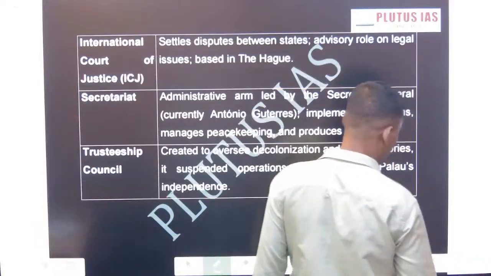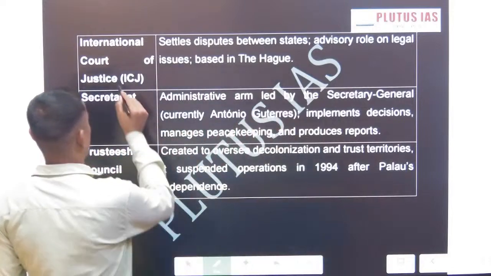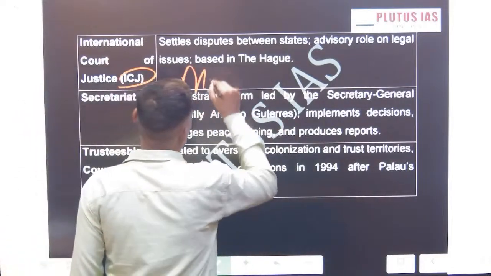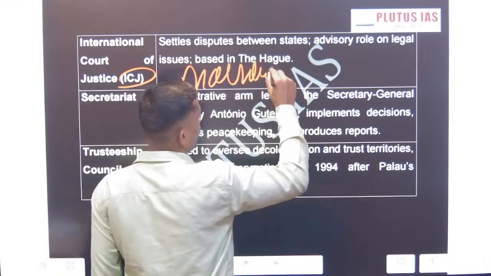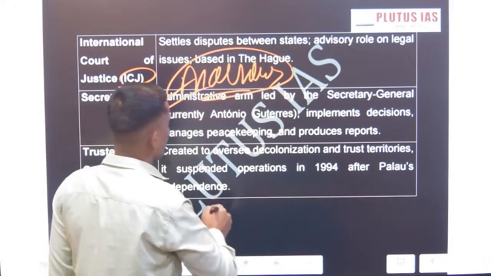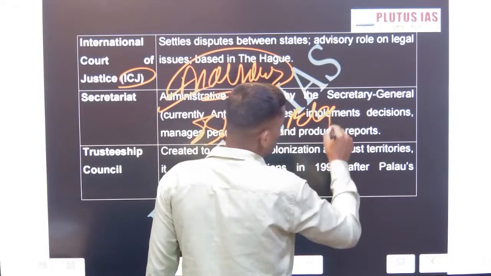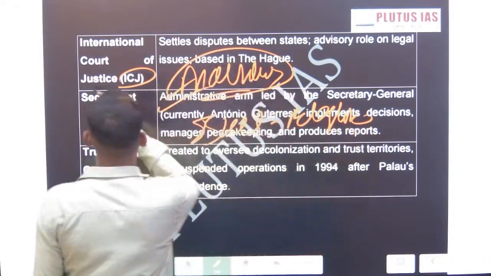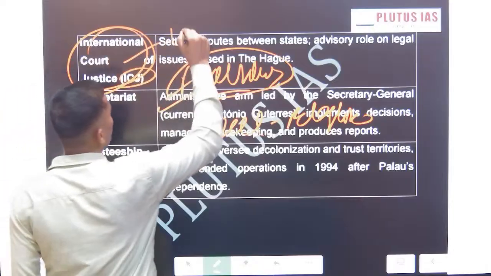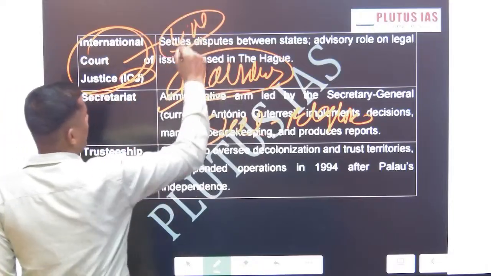Okay, then now the ICJ. You heard about the Mauritius issue of the Chagos Archipelago, and many issues like Israel, Palestine, everything. So this is a judicial wing of the UN.